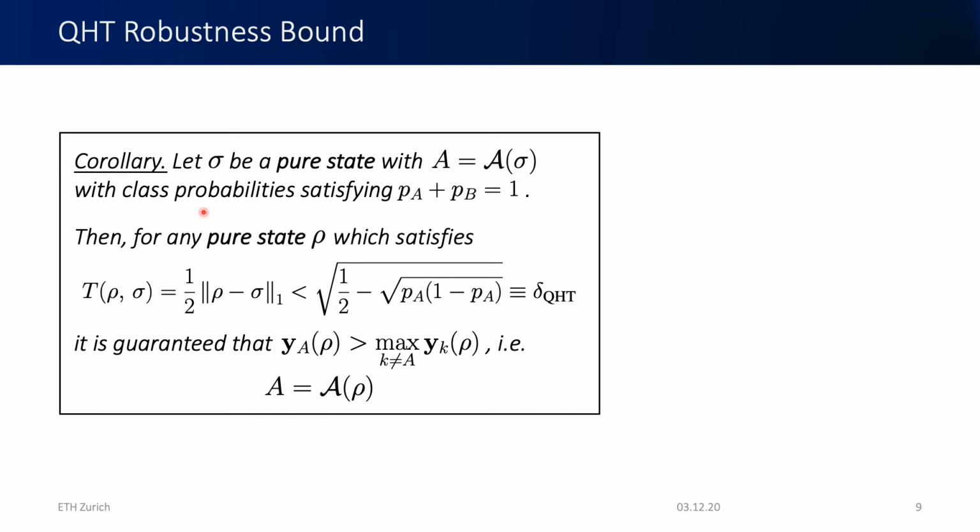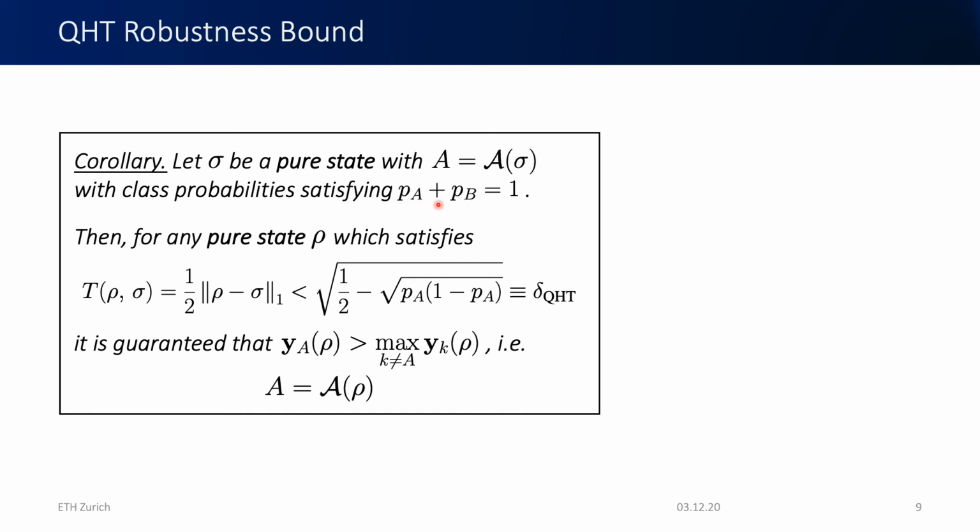So this states that whenever sigma is a pure state, and we know the class probabilities, so this is a simplifying assumption here to make the formula look more compact. So if PA and PB sum to 1, then we can say that if the trace distance is bounded from above by this quantity, then it's guaranteed to be robust. So this is an equivalent formulation of the robustness condition in terms of type 2 errors. So it's simply an explicit form of this condition.